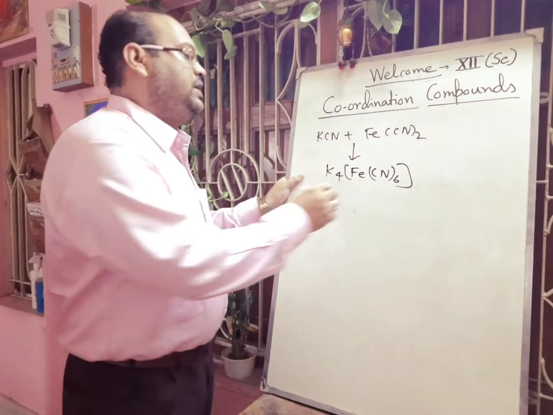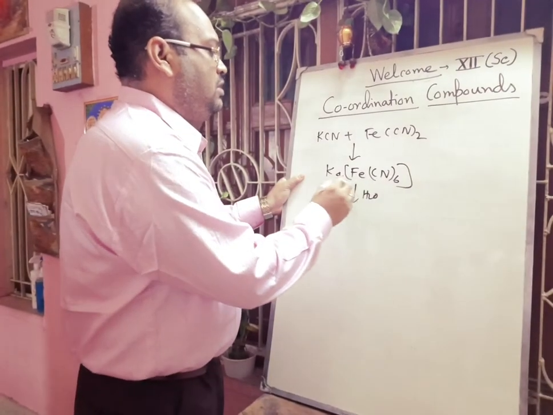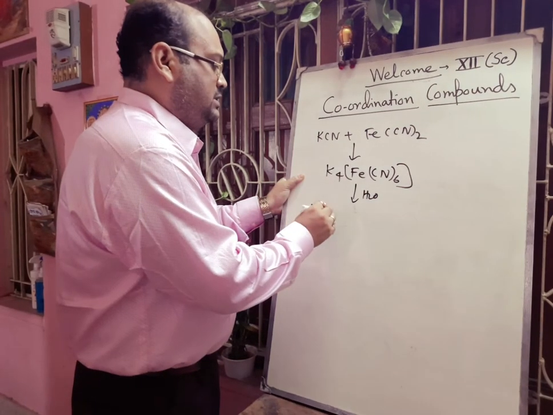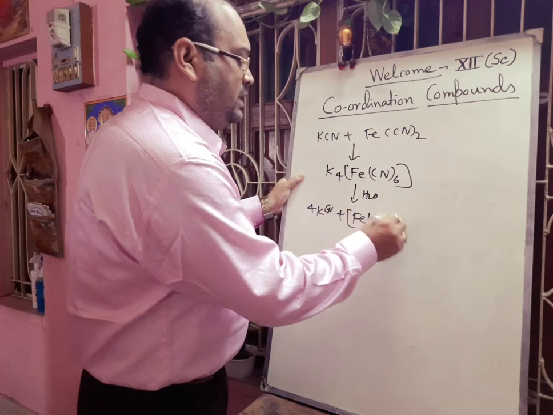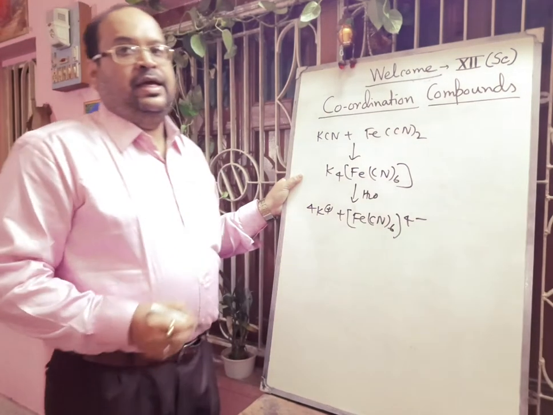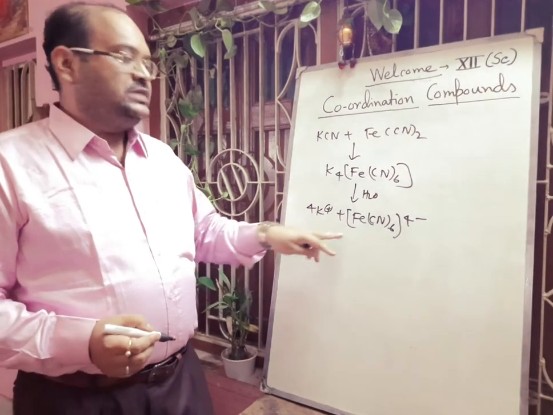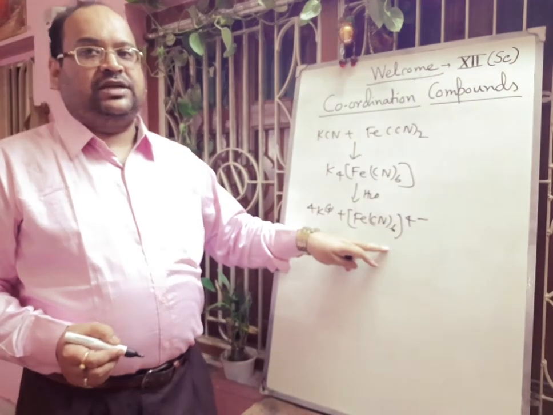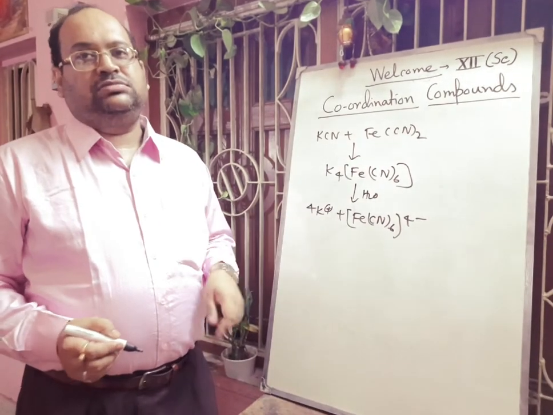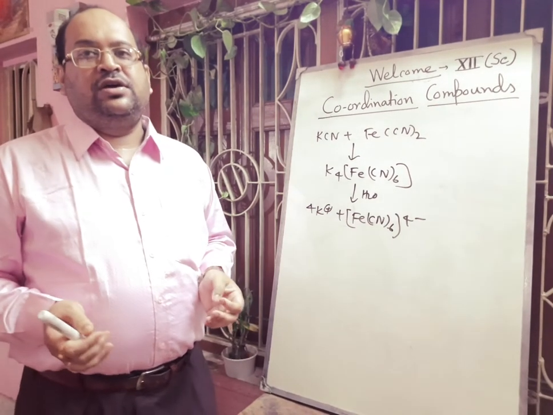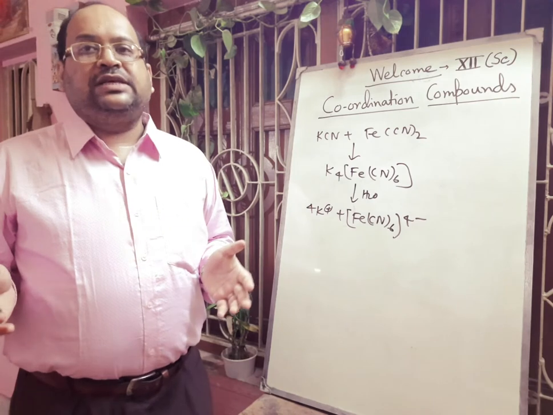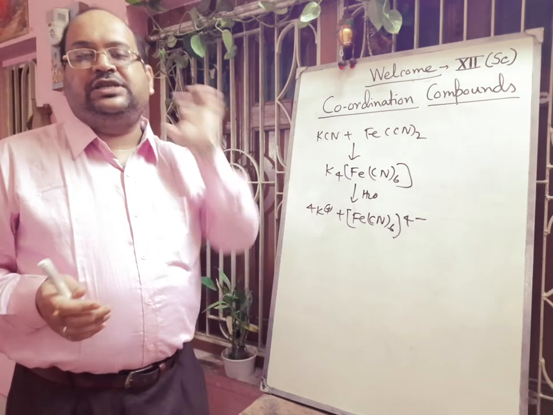Now if you dissolve it in water, it will break down into 4K+ and [Fe(CN)6]4-. Actually this part does not dissociate and is called the complex ion. So a complex compound exists in the solid state as well as in solution, because even in solution the complex does not dissociate into ions.